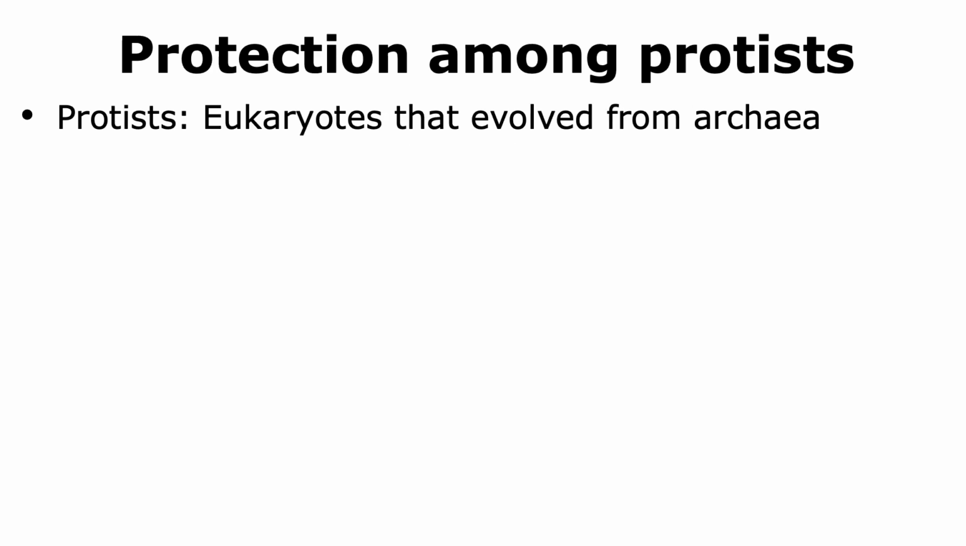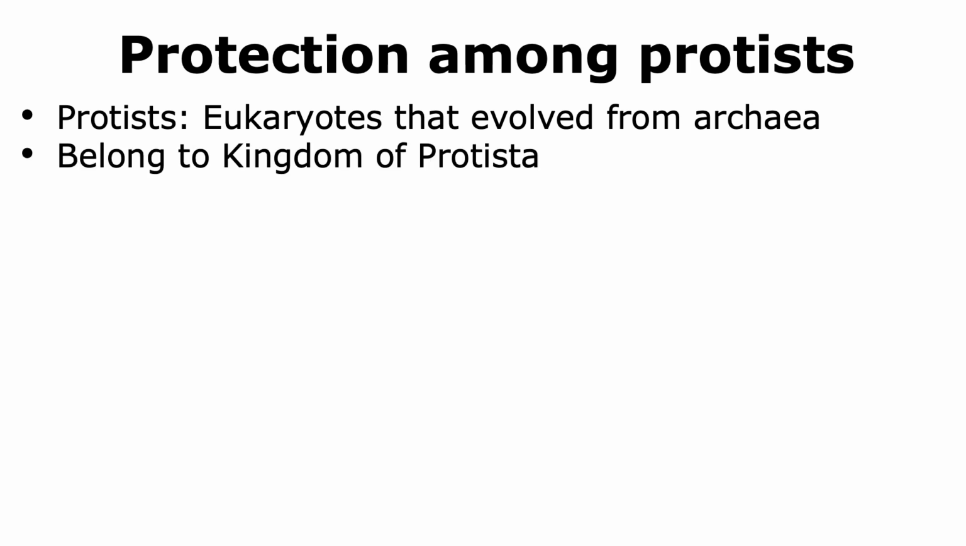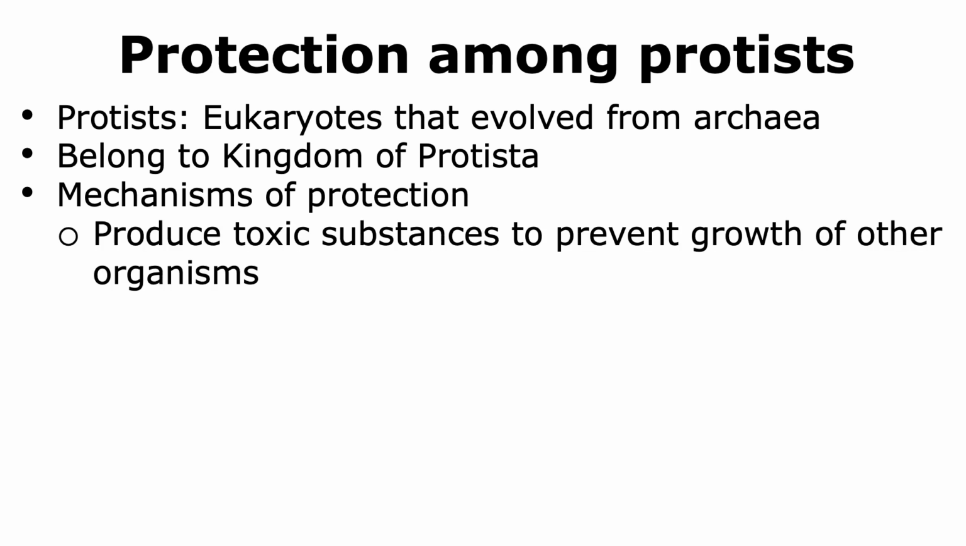After prokaryotes, protists evolved, which are eukaryotes that evolved from archaea. These organisms belong to the kingdom of Protista, which is the most diverse kingdom of life. Protists have evolved different mechanisms of protection, which include producing toxic substances that can prevent the growth of other organisms like prokaryotes. This is an evolutionarily conserved mechanism which we see in prokaryotes as well.